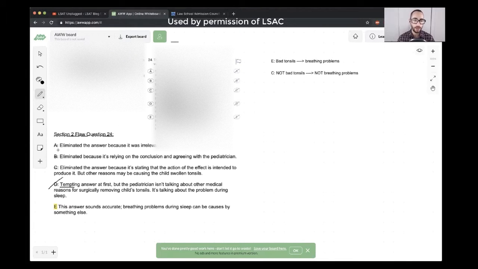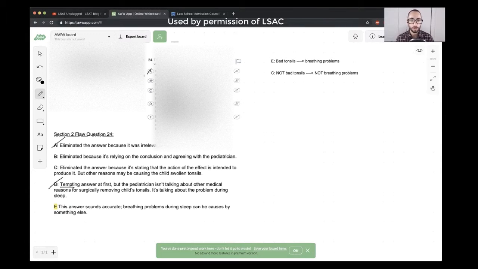Running through the others, A, irrelevant. Yeah, appeal to authority. They're not really dealing with authority in any way in this argument. Of course, it is a pediatrician talking, but the pediatrician themselves is the speaker here. And to have an inappropriate appeal to authority, we might want to say that, let's say they have an orthodontist or a dentist and citing them as an expert when it comes to tonsils, but of course, tonsils are outside the area of expertise of a dentist, for example. So that would be an inappropriate appeal to authority, but that's not what they're doing in this argument.